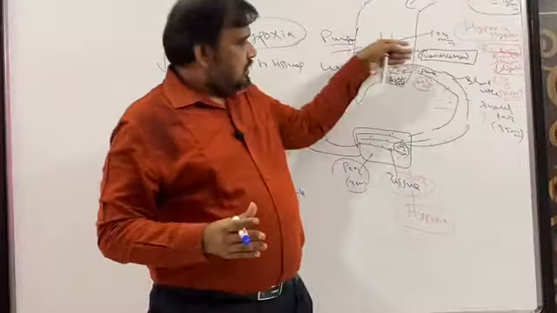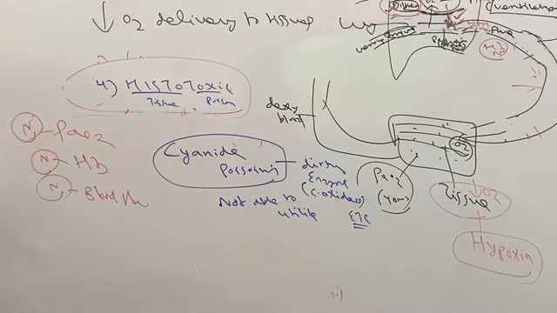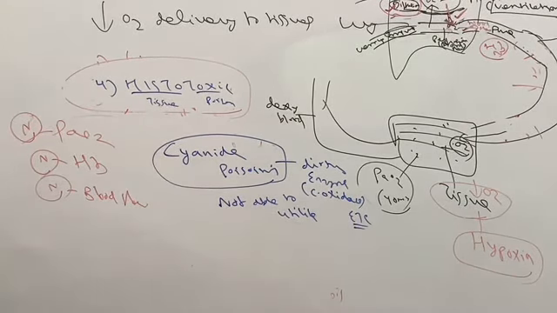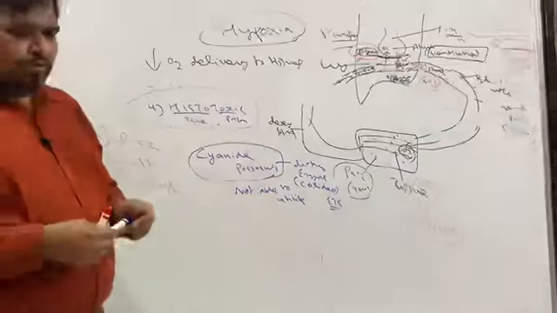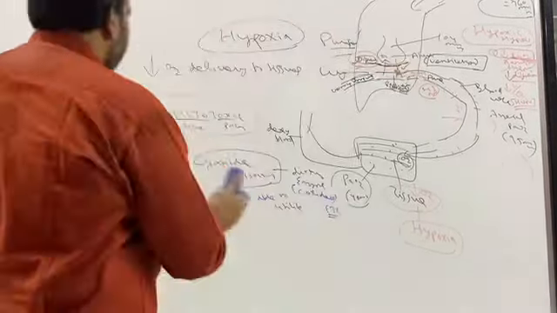So in histotoxic hypoxia, what will happen to PaO2? Yeah, it will be normal. What will be the hemoglobin? Yeah, it will be normal in histotoxic hypoxia. What will be the blood flow? Yeah, it will be normal. So everything is normal, but the tissue is not able to utilize the oxygen. That's called histotoxic hypoxia. So we have discussed 4 types of hypoxia.